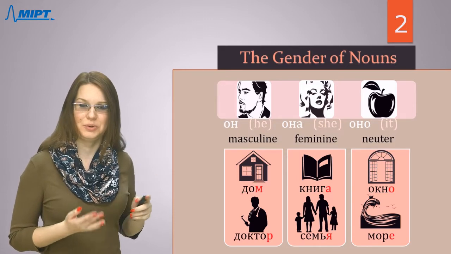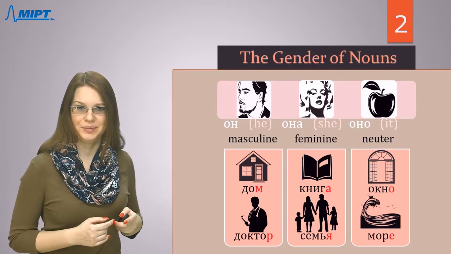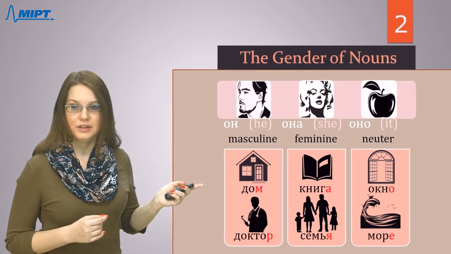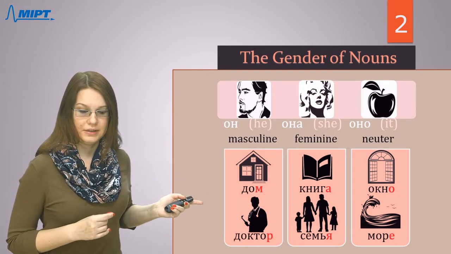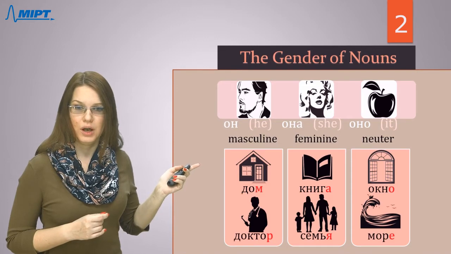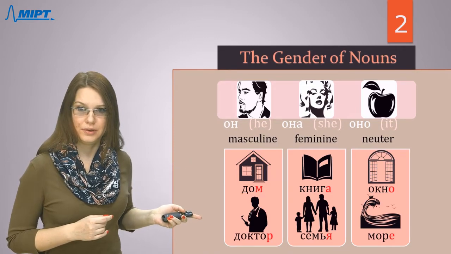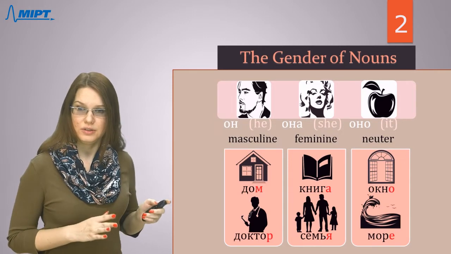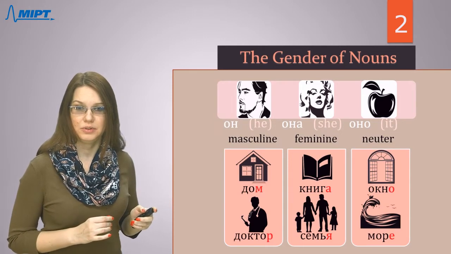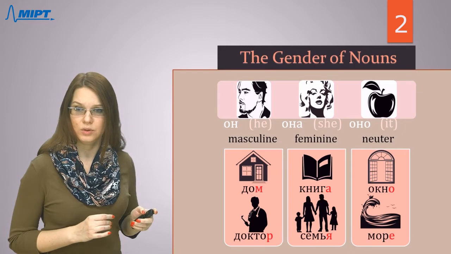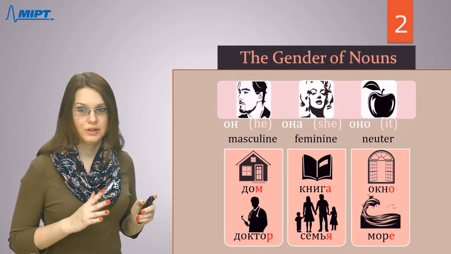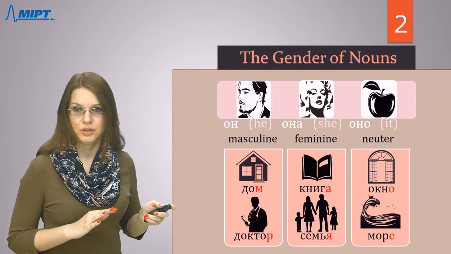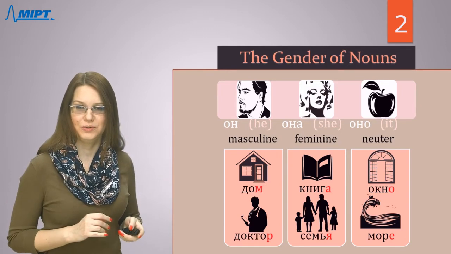Он for masculine, она for feminine. If you see that the last letters are the letter O or the letter Е, like окно, and море, it will be neutral, and these nouns can be replaced with оно, оно. Usually, these nouns, I mean neutral, are inanimate, usually, but not all of them.